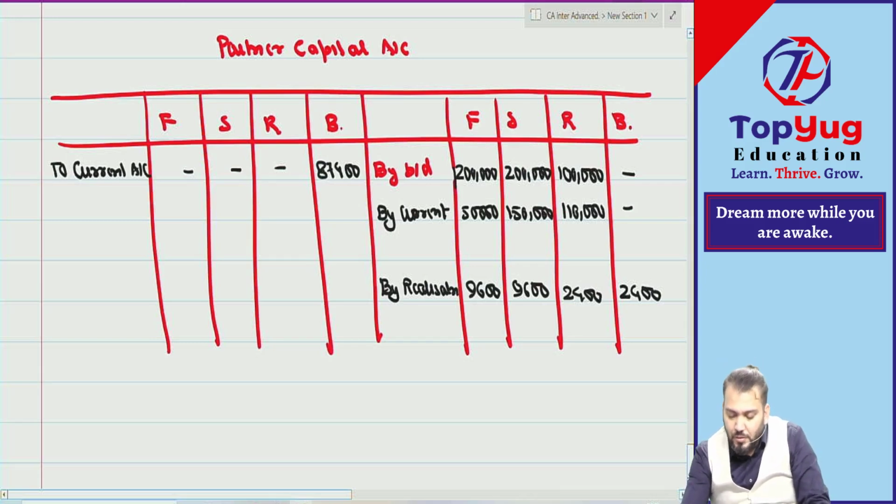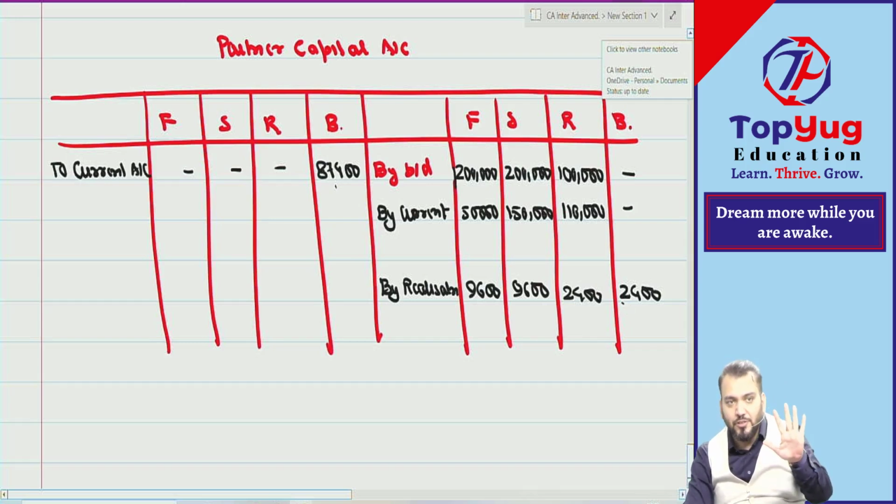B's debit balance is this minus this, so 87,400 minus 2,400. How much? 85,000. Out of 85,000, 50% loss will be borne by his father. So what journal entry will we do? His father's capital account means R's capital account will be debited and B's capital account credited.